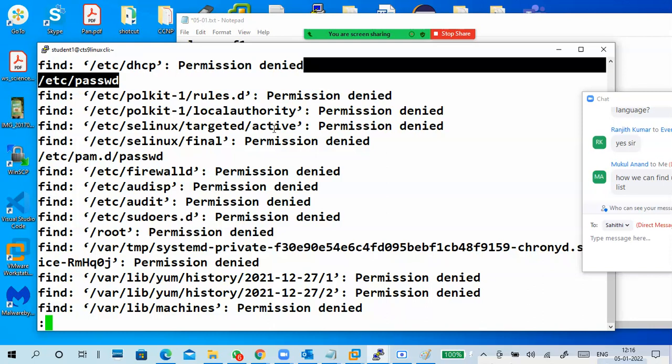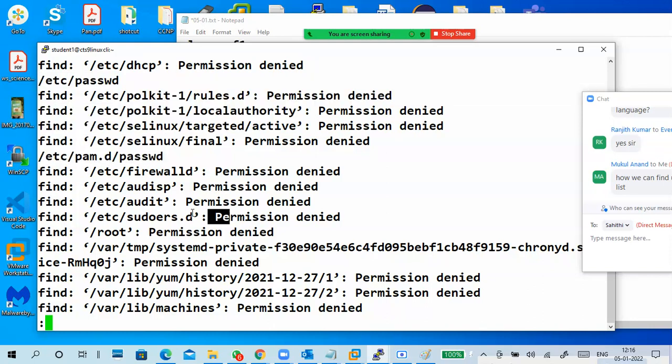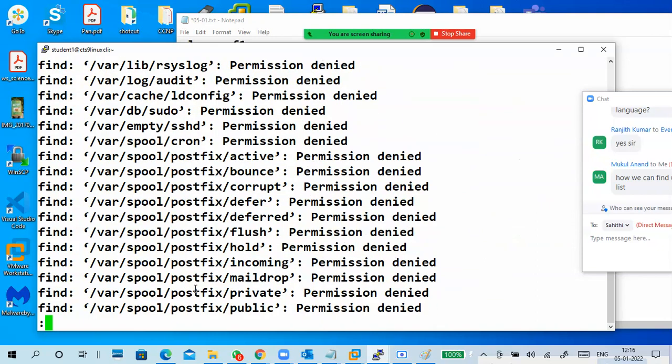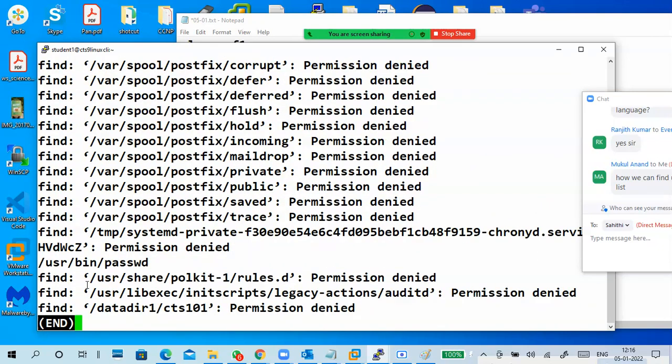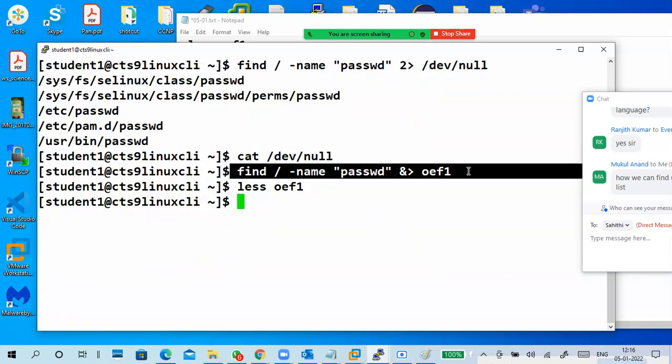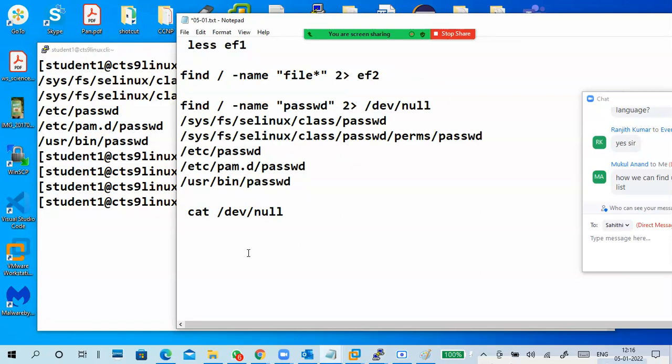This is output and these are errors. This is output, these are errors. Okay, like this. Got the point, guys? This is the output and these are the errors. Both output and error will go to the file.